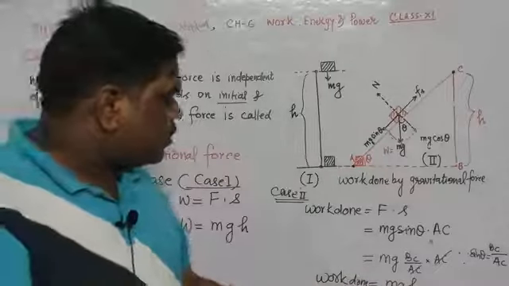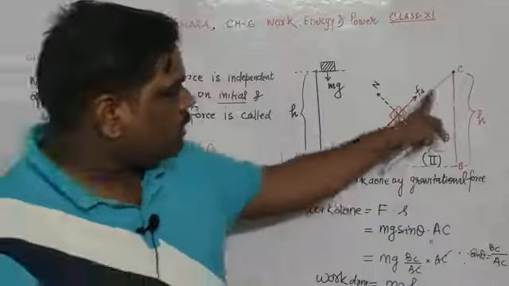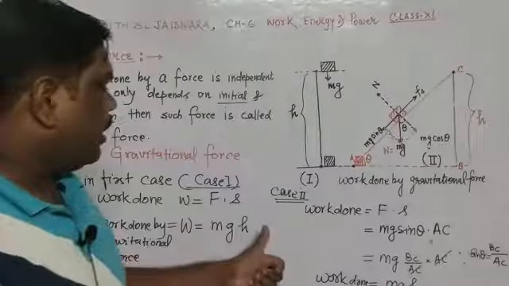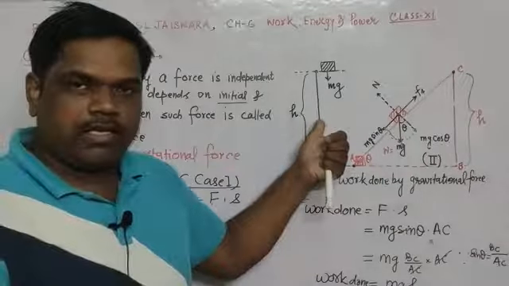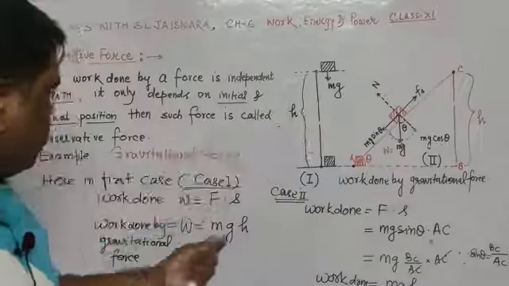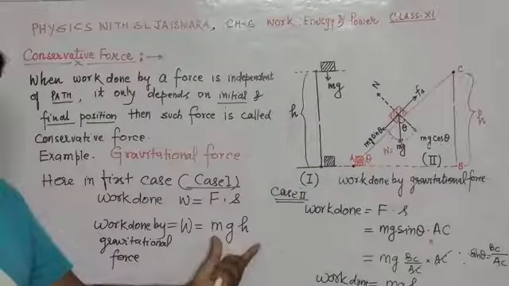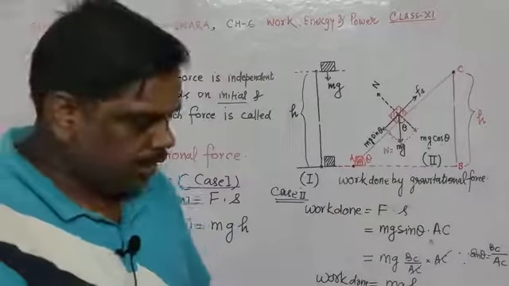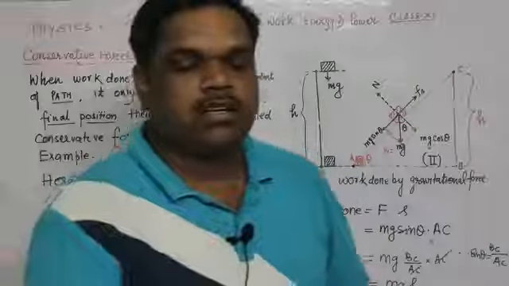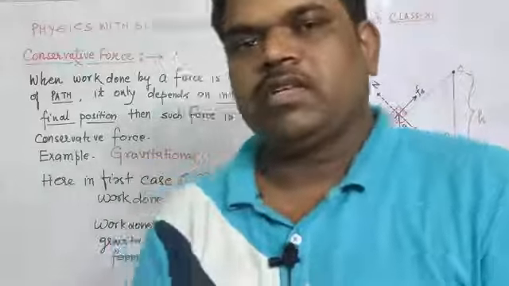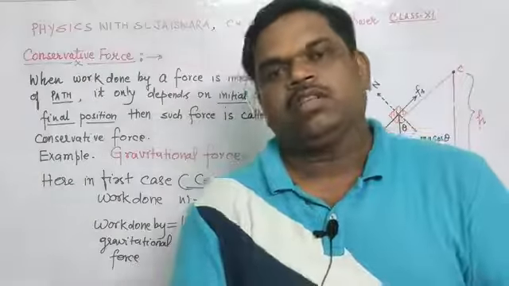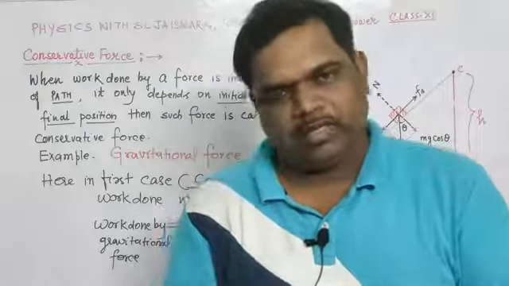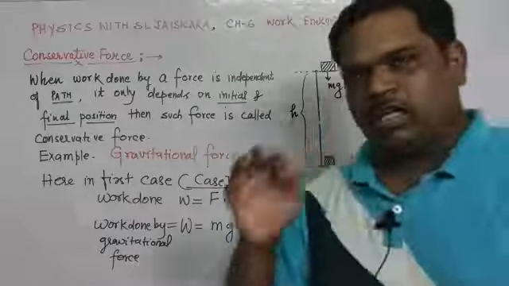Finally, again we get mgh. When the path is changed, the work done is again the same as in the earlier case, case number 1. In the first case, the work done by the gravitational force is mgh. Here, when the path has changed, again the work done is mgh. So this proves that in the case of a conservative force, the work done by the force does not depend upon the path. It is independent of the path. I hope you all have got all the points. Thank you very much and God bless you.